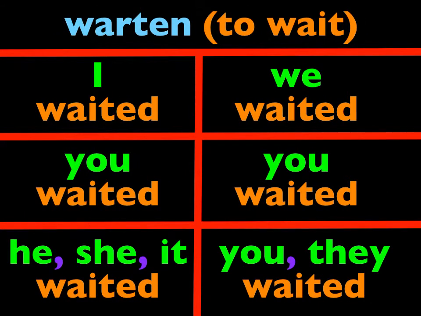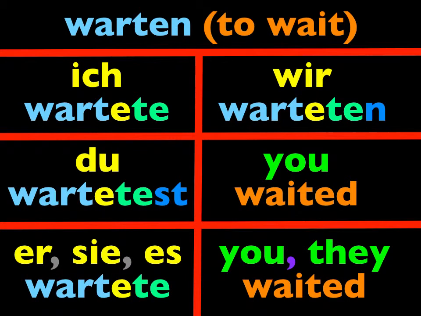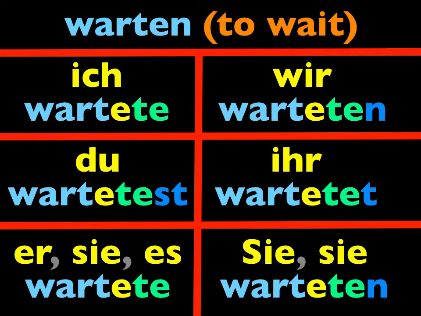With a verb like warten, where the stem ends in t, or if a verb ends in d in the stem, well then an extra e is added. So we end up with these: wartete, du wartetest, wartete, wir warteten, ihr wartetet, und sie warteten.